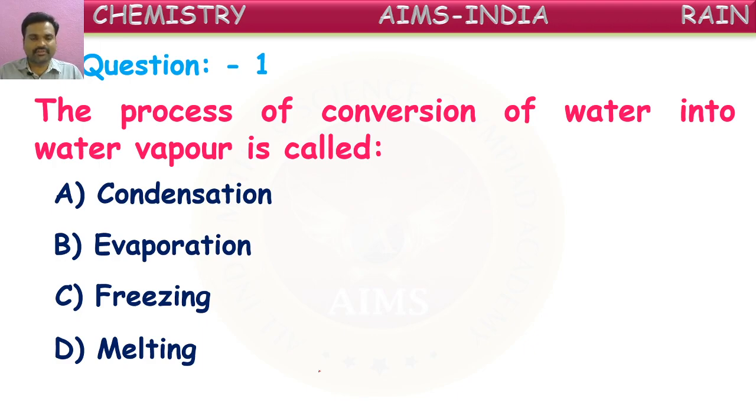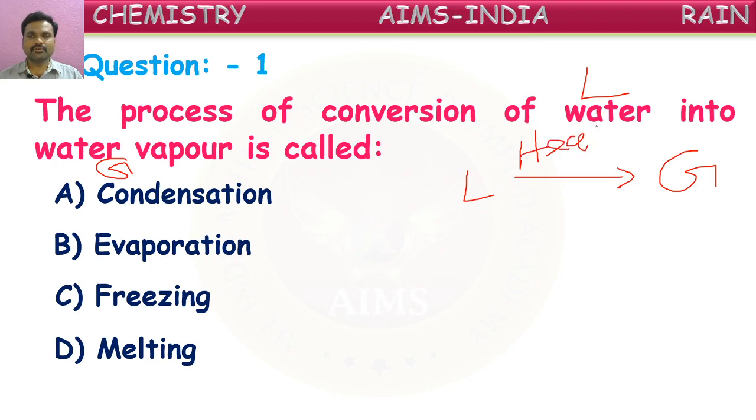Water into water vapor. Water is a liquid, water vapor is a gas. So to convert a liquid into gas, what do we have to do? Whether to cool or heat. Yes, we have to heat. To convert a liquid into gas, we have to heat.